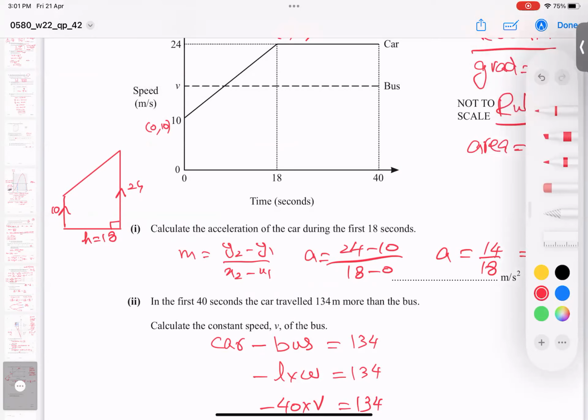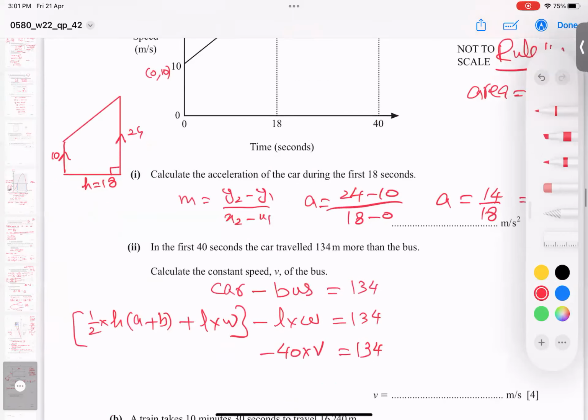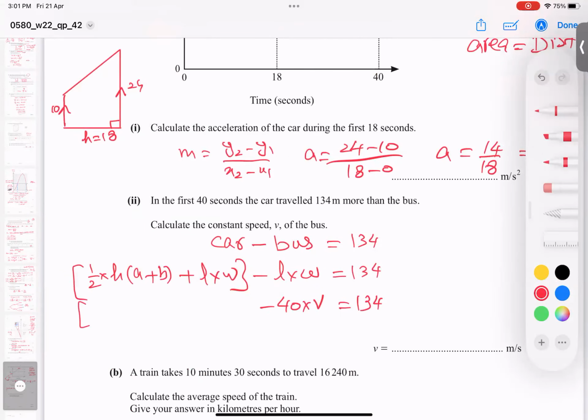So I can say here half times H times A plus B, plus length times width. This is for the car. I can apply it easily. Half, H is 18, so I'm writing 18, and A is 10 and B is 24. So 10 plus 24.